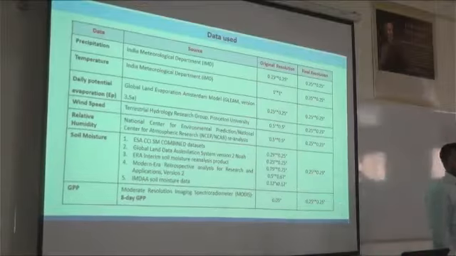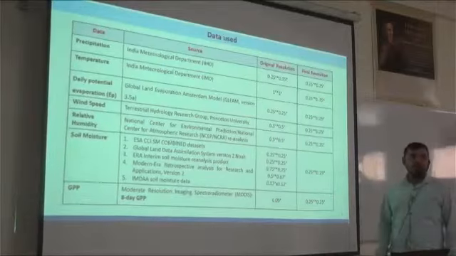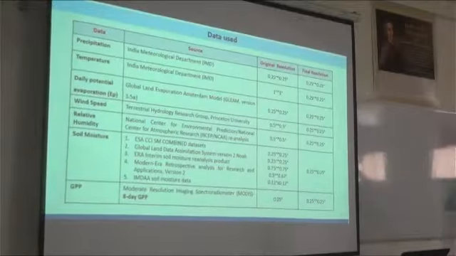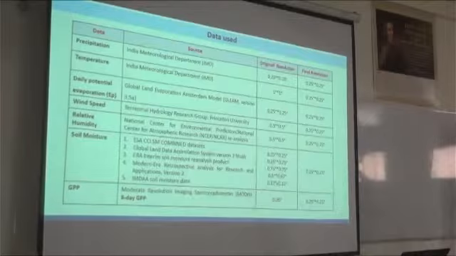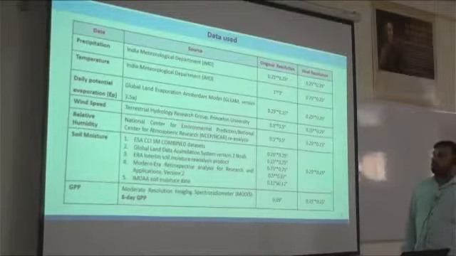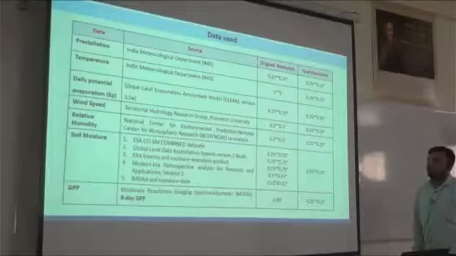And finally we have regridded into 0.25 degree by 0.25 degree using IDW, the inverse distance weighting method. Third thing we have derived is potential evaporation, which is taken from the GLEAM dataset, that is Global Land Evaporation Amsterdam Model.